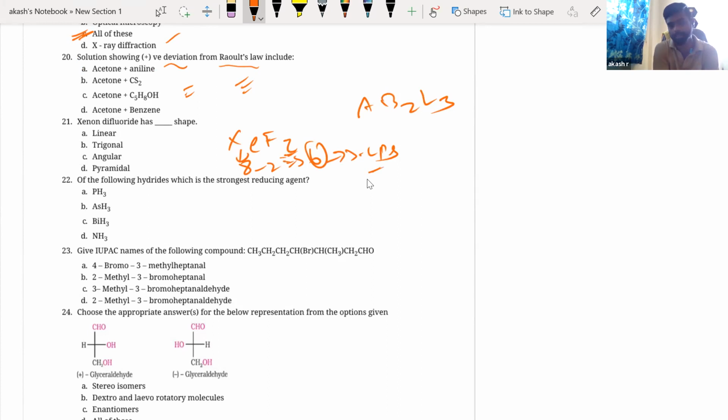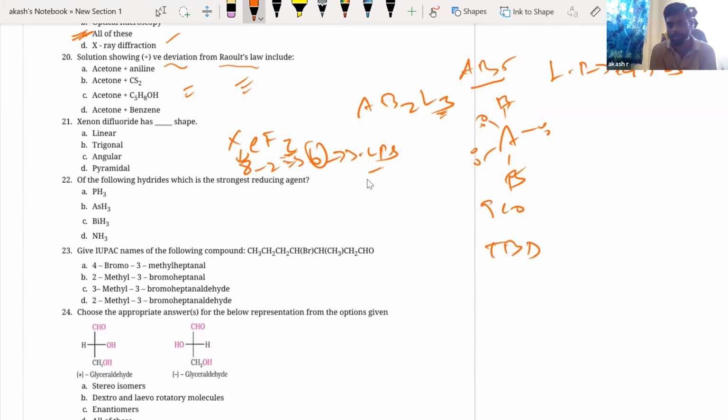So AB2L3, right? When I have AB5, for example, I have trigonal bipyramidal geometry. All the places will be bonding atoms. Now, you have to understand that I have to put 3 lone pairs, and you have to put the lone pairs in the equatorial positions. These are the equatorial positions, 1, 2, 1, 2, 1, 2. This and this are axial, so this is where you'll put your bonding atoms. Now this is your geometry, trigonal bipyramidal geometry.